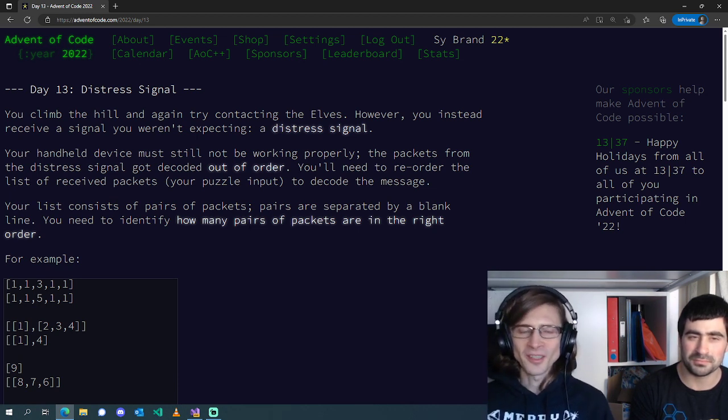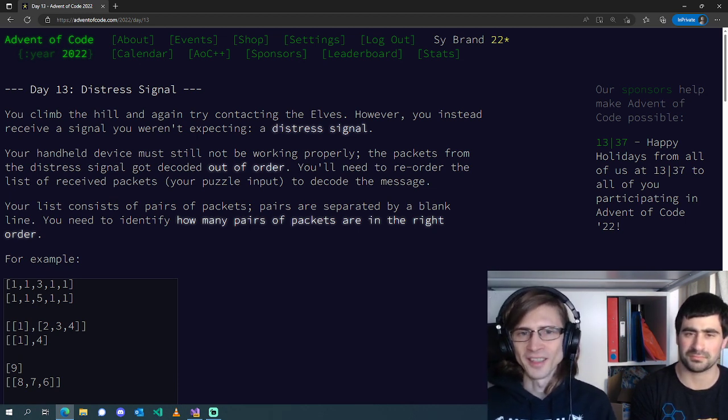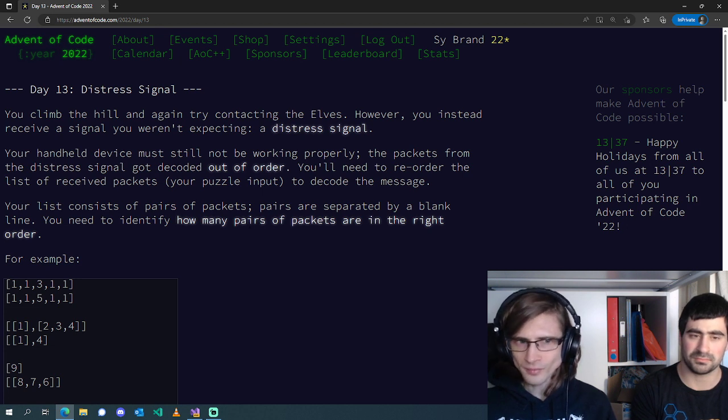Day 13, distress signal. You climb the hill and again try contacting the elves. However, you instead receive a signal you weren't expecting, a distress signal. Your handheld device must still not be working properly. The packets from the distress signal got decoded out of order. You'll need to reorder the list of received packets, which is our puzzle input, to decode the message. Your list consists of pairs of packets. Pairs are separated by a blank line. You need to identify how many pairs of packets are in the right order.